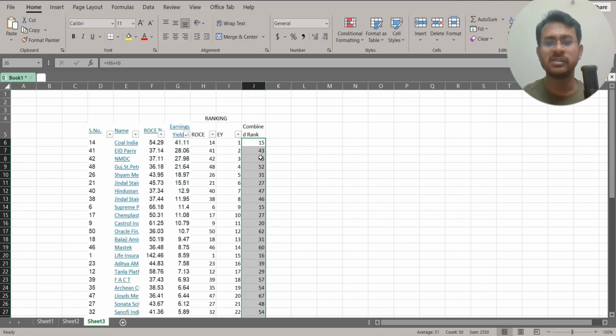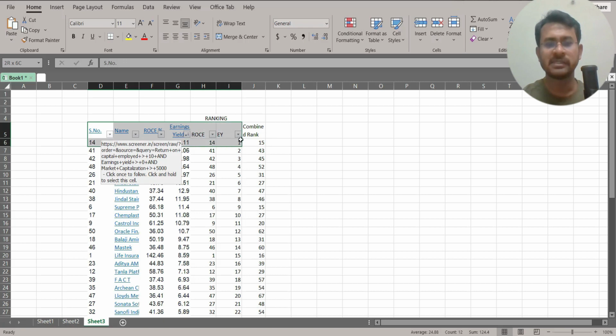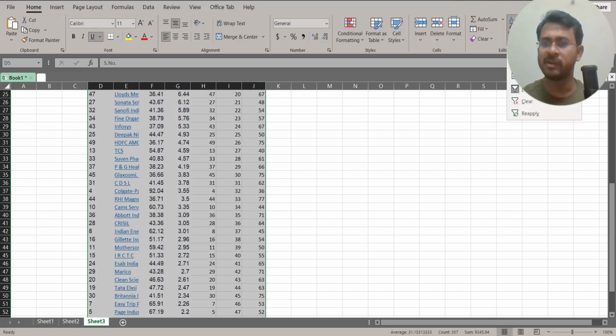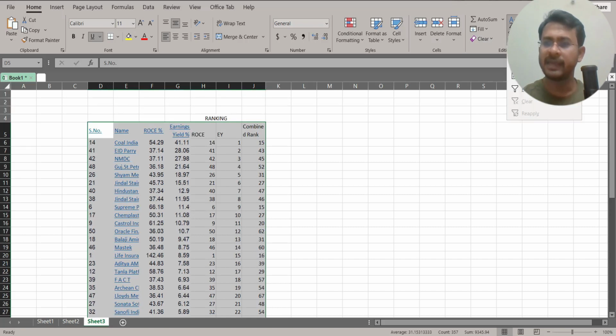Now we will sort this combined rank. How can we do it? Again, the same process. We will apply the filter. Before we apply the filter, first we will remove the filter, and then we will again apply the filter. After we apply the filter, now we are going to organize these companies based on their ranking. And how do we do it?